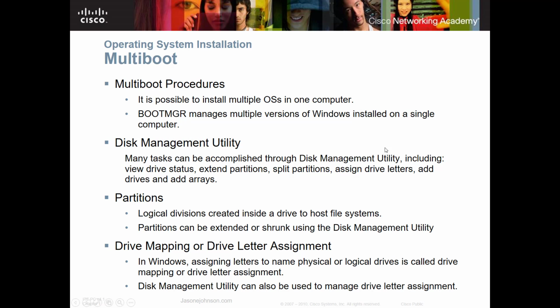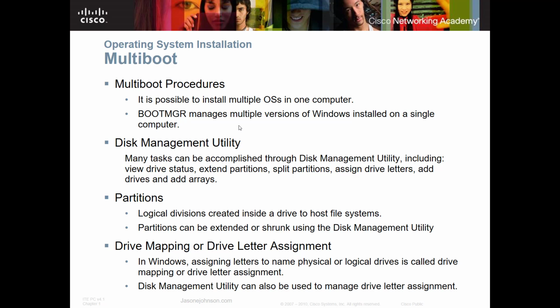Now, the multi-boot process or multi-boot procedures, it is possible to install multiple operating systems on one computer. It's been my experience with multi-boot operating systems that I put different operating systems on different hard drives. It just works a whole lot better for me, just from my personal experience. If I'm going to dual boot Windows and Linux, I will usually put the Linux on a different hard drive. I don't try to put those on the same partition.